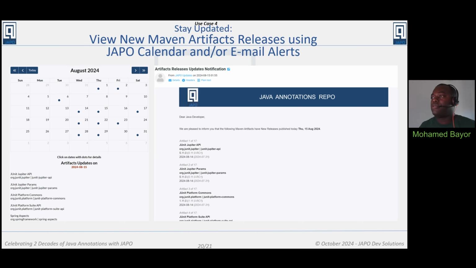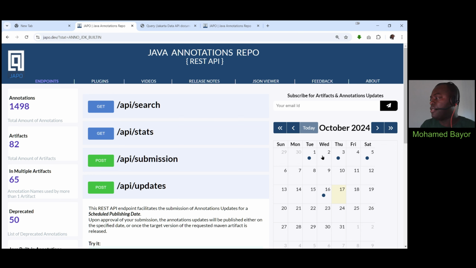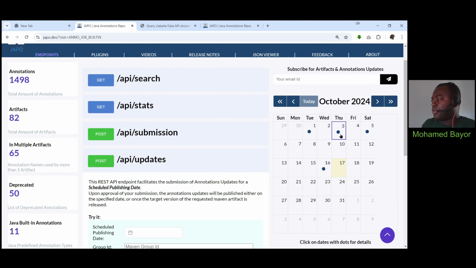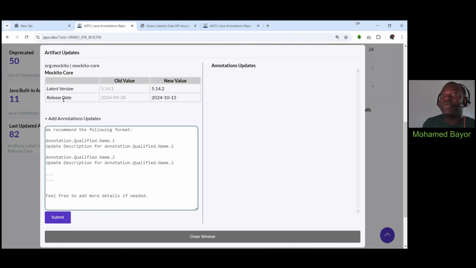The first way is by simply going to the JAPO web page. Here, in the right section, you have a calendar which is updated daily. If there is any new change, let's say, for example, here in the month of October, on the 16th, if you click here and go down, you will see that on the 16th of October, both Mockito Core and Mockito JUnit Jupiter had some new releases. Once you click the Maven artifact listed there, you will have the details of those releases.